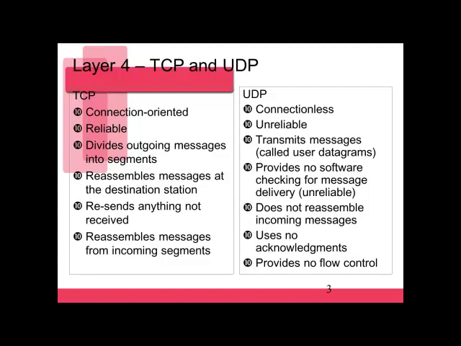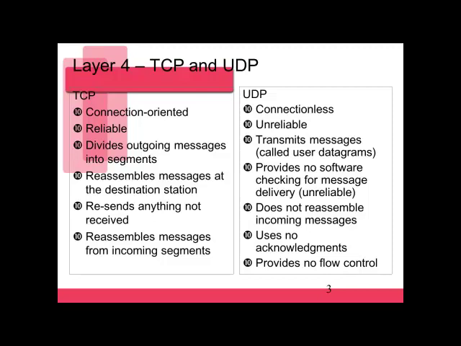For example, TCP is connection oriented. With TCP, you make sure that the receiving host is available and can accept packets before sending the data. Because of this, it's considered reliable. Where UDP is just a best effort type of delivery. It just goes and it sends the message, does not do a three-way handshake or attempt to connect to the receiving device before sending the message. Because of this, it's considered unreliable.